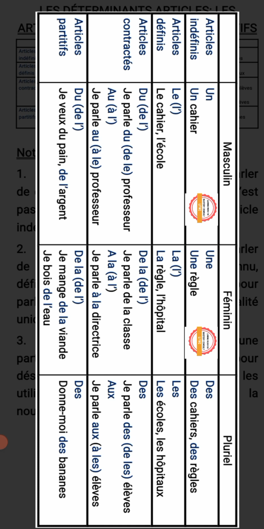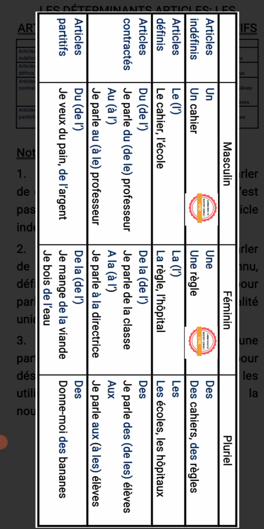Je veux du pain. It is not a verb with a preposition, but we are using a partitive article. I want some bread. That is a part of bread. There shouldn't be any confusion between contracted articles and partitive articles.